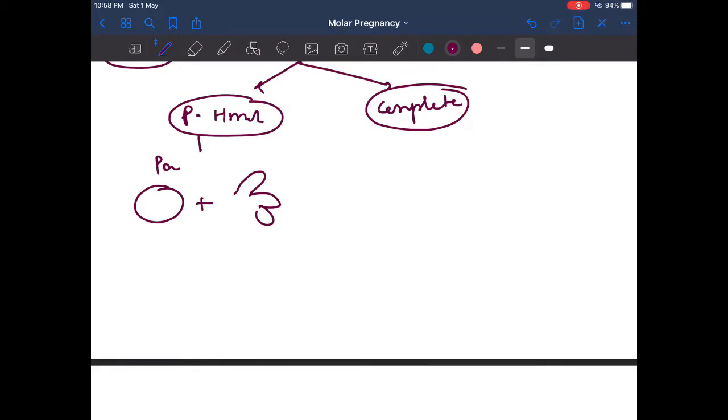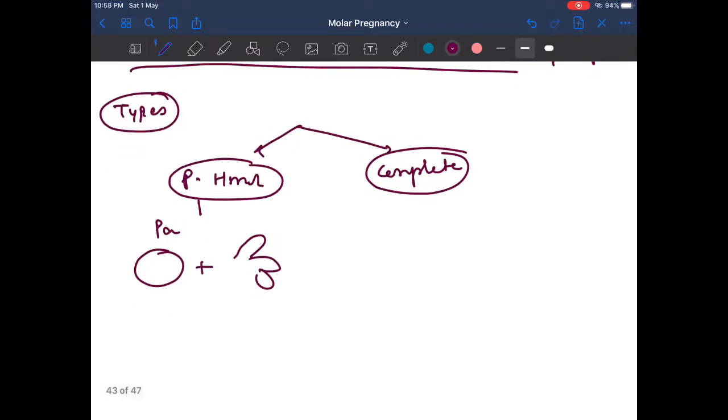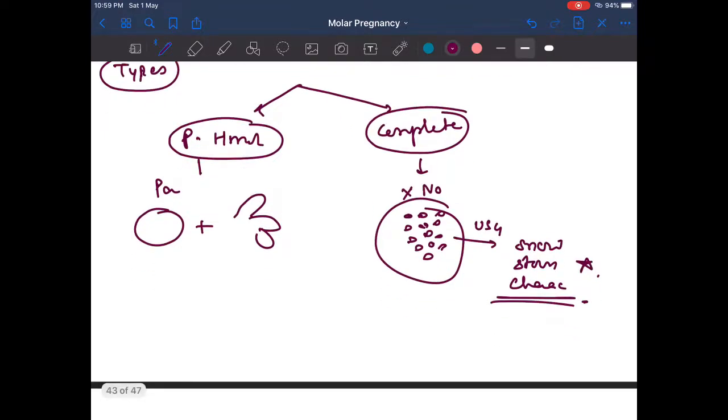Whichever molar pregnancy it is, it has to end, as it is a non-viable abnormal pregnancy. But partial has a little fetal tissue present, while complete has no fetal tissue present. It is just like a bunch of grapes. That is why on USG there is a snowstorm appearance, which is characteristic of complete H mole pregnancy.